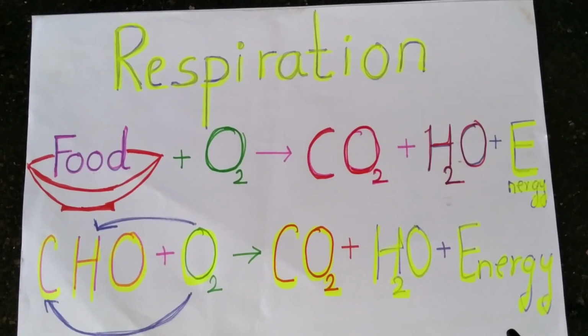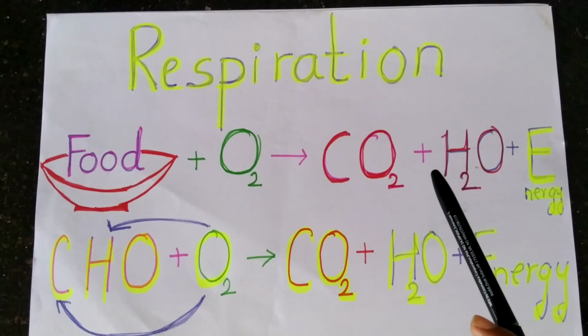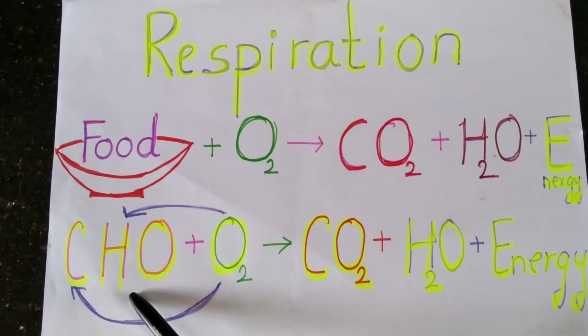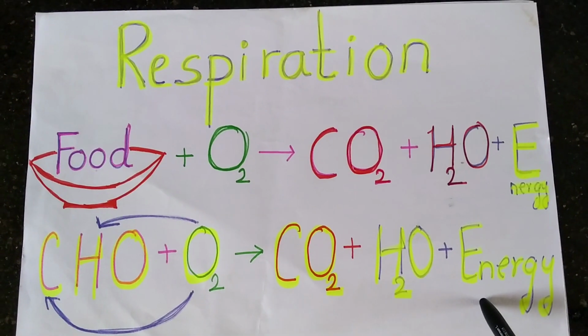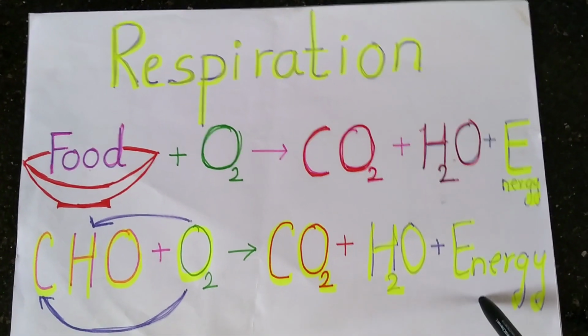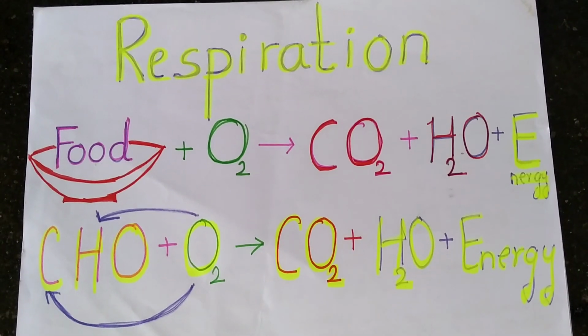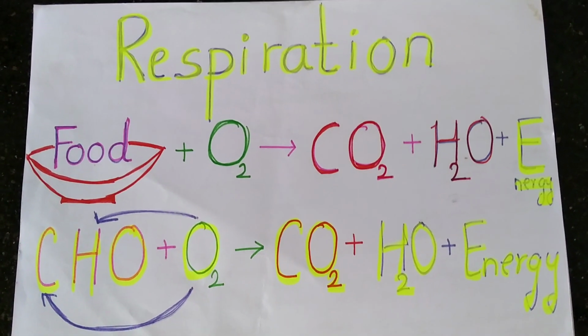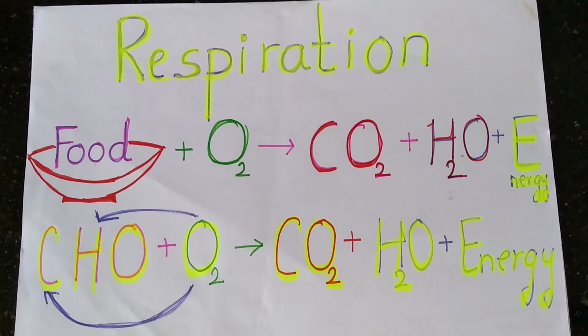Another example of exothermic change is respiration. Here food, that is glucose, combines with oxygen, gives CO2, H2O and energy. The body temperature increases. This shows that respiration is an exothermic reaction where heat is given out and it is also a chemical change.